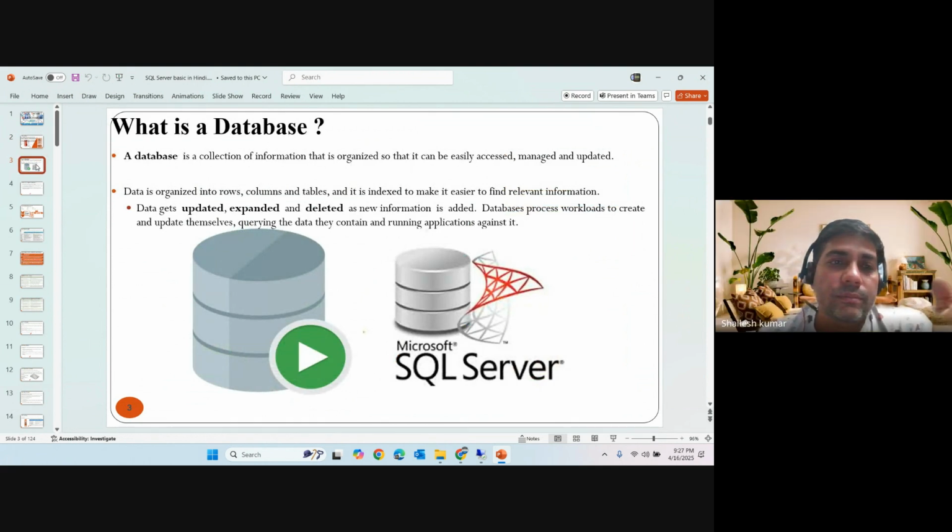Now the first question is, DBA means database administrator. So what is a database? A database is a collection of meaningful information in a structured manner basically, right? Any information, but in a structure in the form of rows and columns, or a tabular format. That is a database. You can simply say that this is a container in which we are storing the data in a tabular format. It's just a container, right?